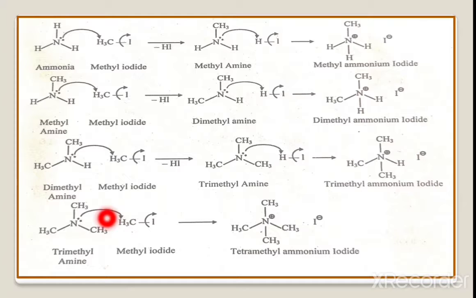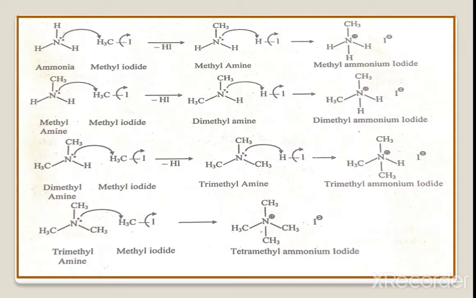And lastly, if we take trimethylamine and treat it with methyl iodide, we get tetramethyl ammonium iodide. In this way we synthesize tetramethyl ammonium iodide.